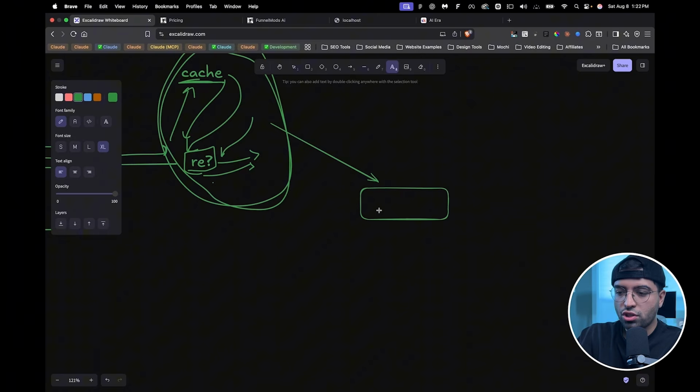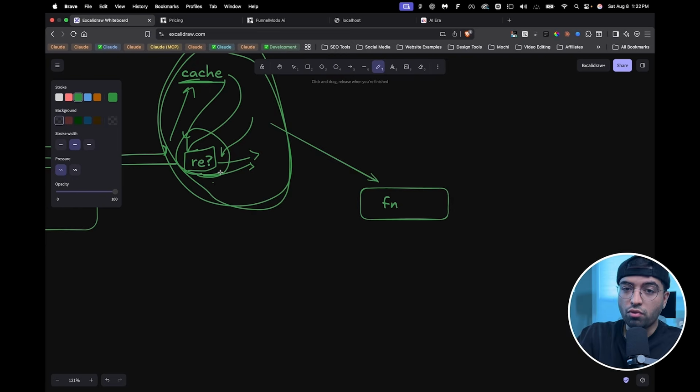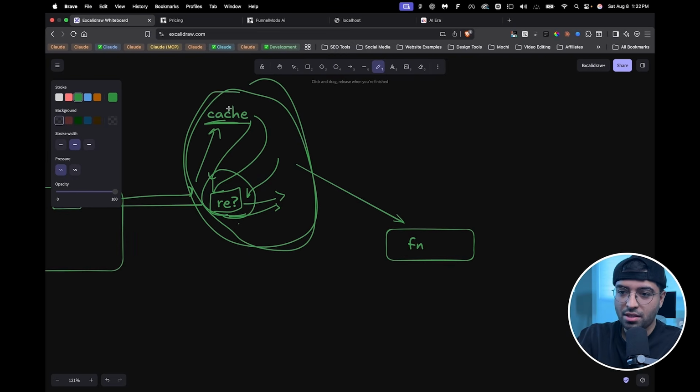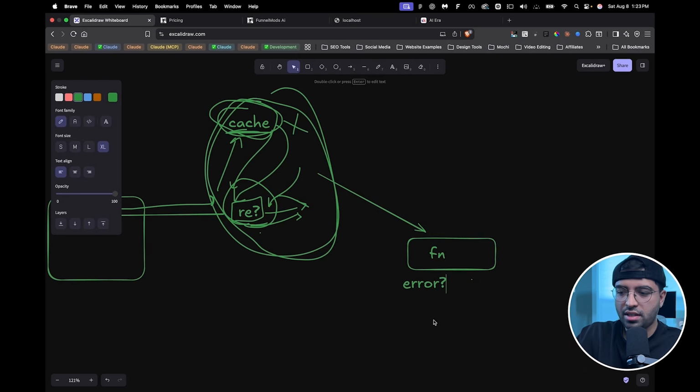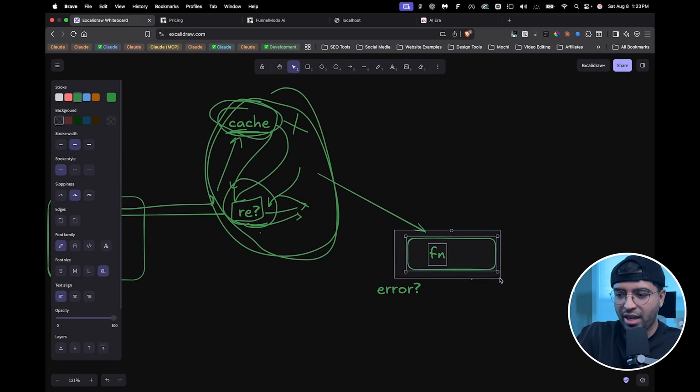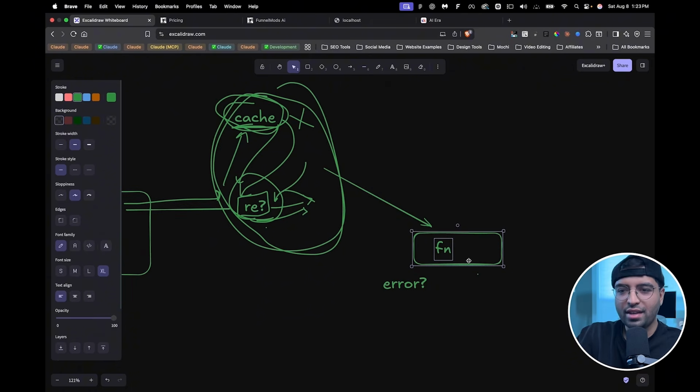So if we have a function here, that function will require this piece of information, the resource the user's trying to access, and the cached data, which is another piece of information that tells us what the user's plan is and how much of it they've already used. And then if something does not meet the criteria here, we just throw an error. That's it. And so this can be used on the server and on the client.